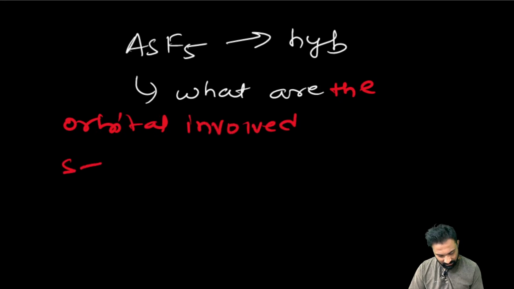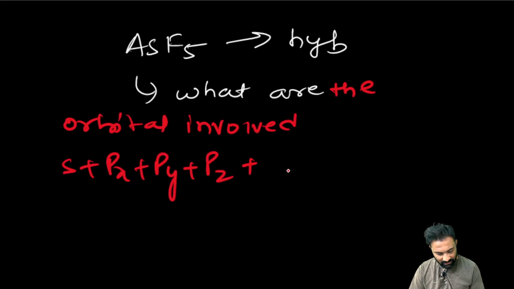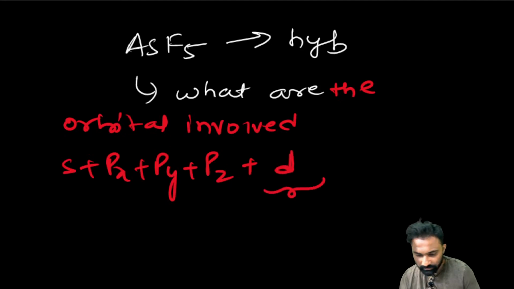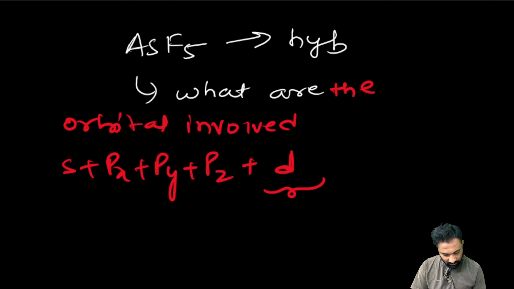Like s, px, py and pz, which d orbital has it used? Which d orbital is it having in the hybridization? What is the hybridization and which d orbital has it used?